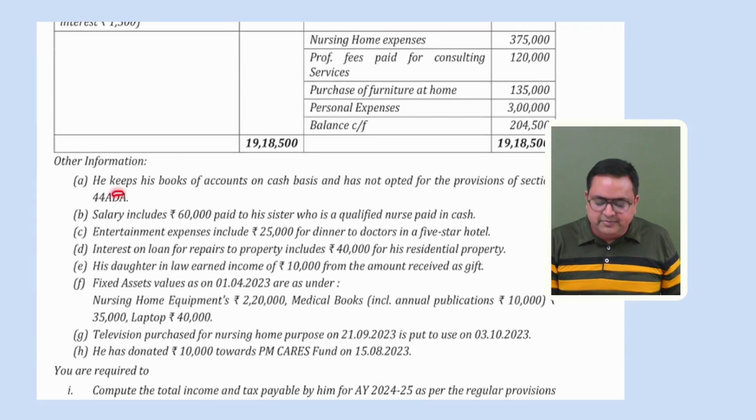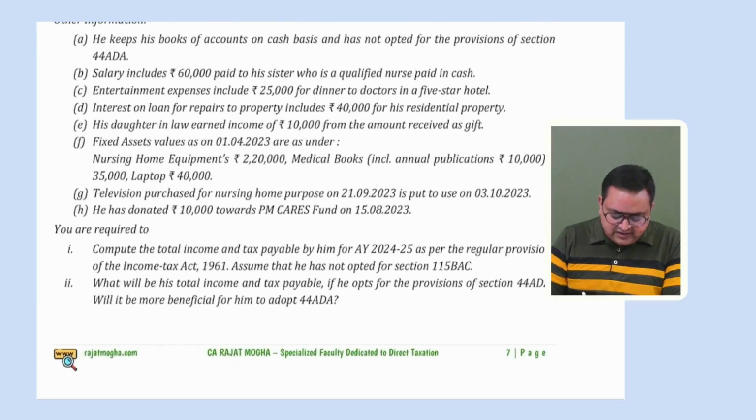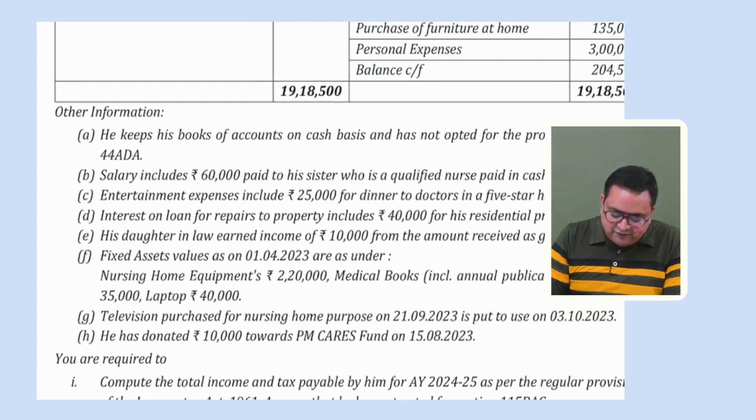Yes, it is mentioned. Point number 8. It says that he keeps his books of accounts on cash basis and has not adopted the provisions of section 44ADA. Okay, this person is not adopting 44ADA, although they have mentioned that if this person would have adopted 44ADA, what would have been the income, that we will calculate. But we need this information.